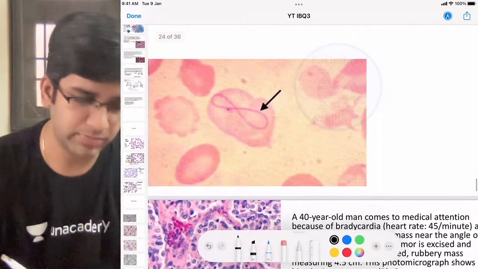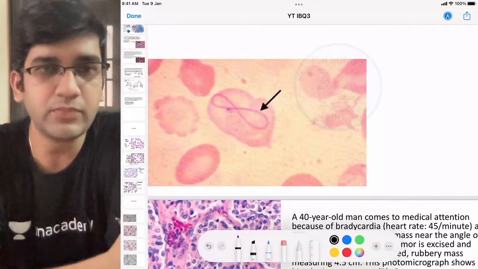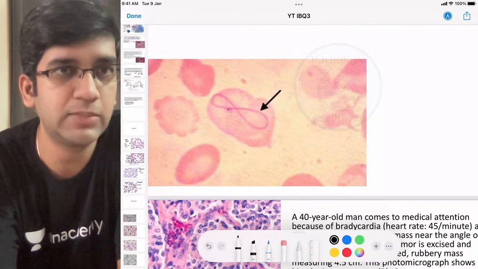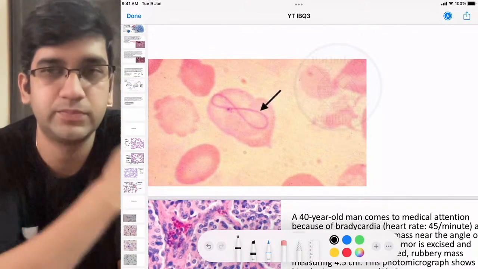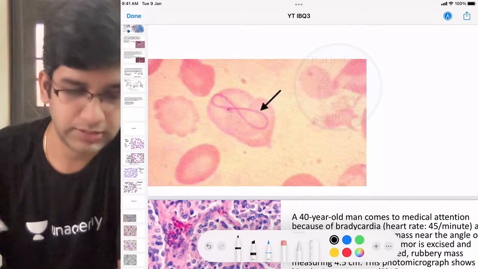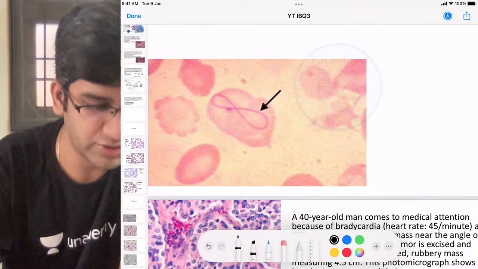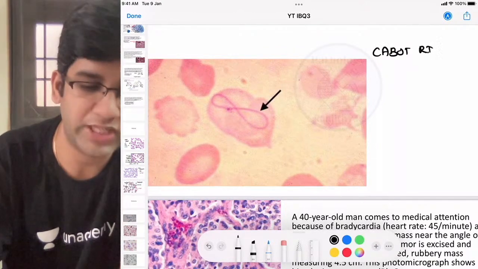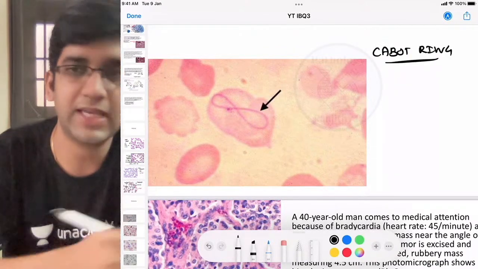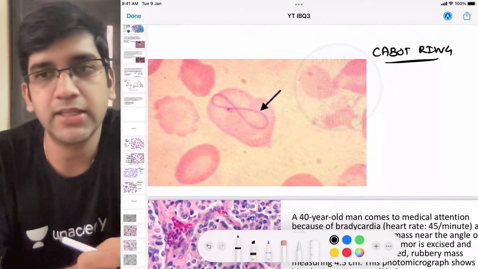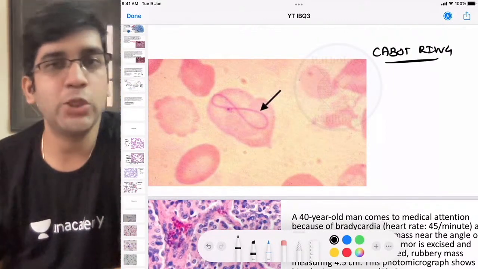Okay, just to complete this, what is this finding? I'm sure you must have seen this finding before. You must have learnt about this finding as well. What is this? That's an H-shaped ring-like structure. We call this a Cabot ring, right? Cabot, the T is silent. It's a Cabot ring. You see them in any place where I'm going to have a difficulty in nuclear maturation.